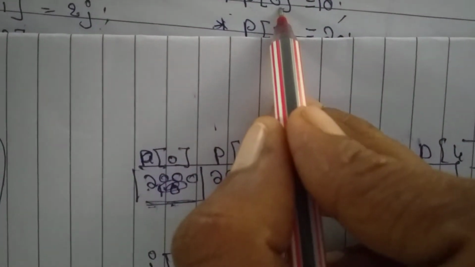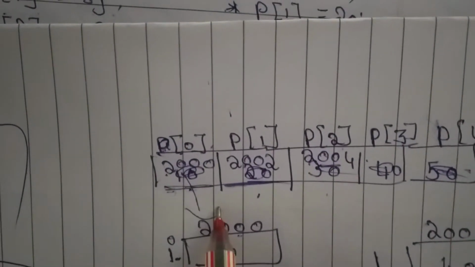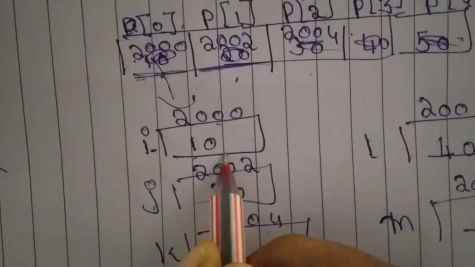Now ampersand of P of 0. So P of 0, what address is there, we will go to that address and bring the value. Okay? Before I tell you, I'll tell you one more thing.